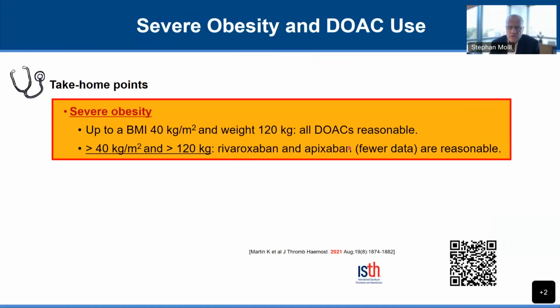By 2021, there were fewer data for apixaban, so my preference had been rivaroxaban. In the last 1.5 years, there have been additional sub-analyses and some publications on the use of apixaban in severely obese patients, so that by now, October 2022, I feel comfortable either using rivaroxaban or apixaban in the severely obese patients.